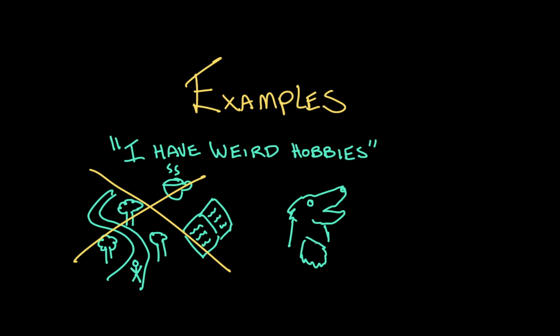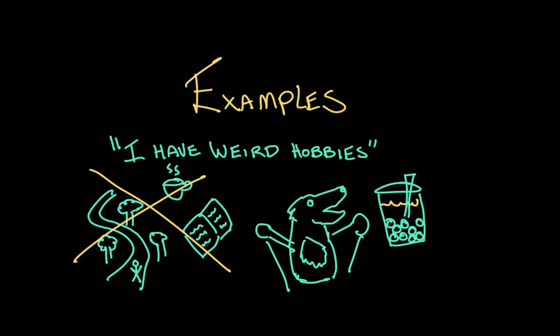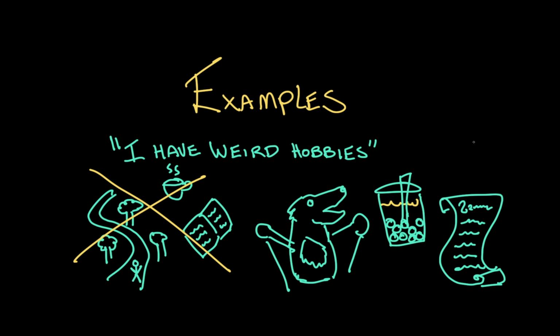So instead, I could say my hobbies include puppeteering, making bubble tea from scratch, and learning to read Middle English. Well, now we're getting somewhere, right? Now you're starting to understand just how much of a weirdo this David guy is.